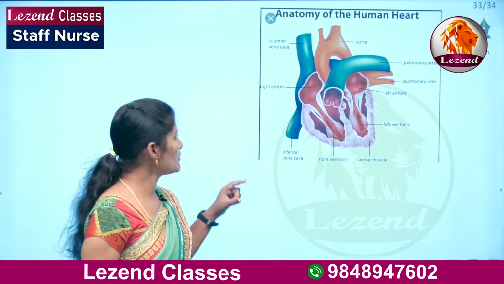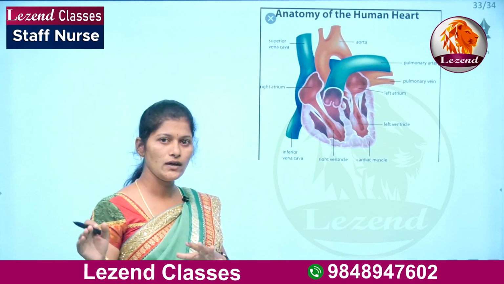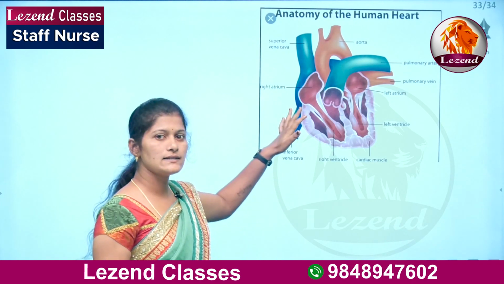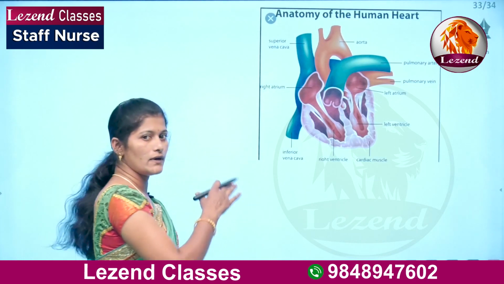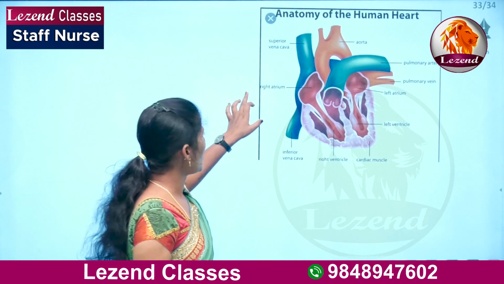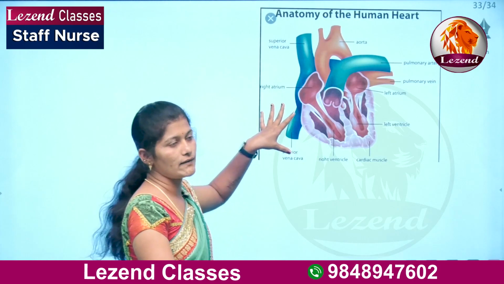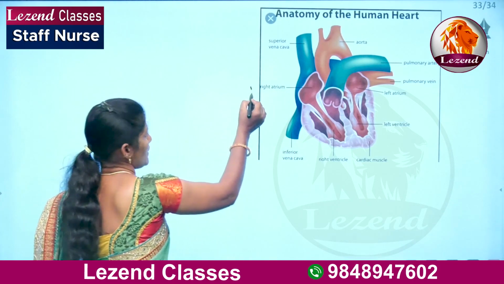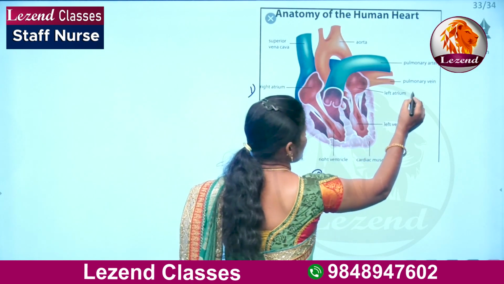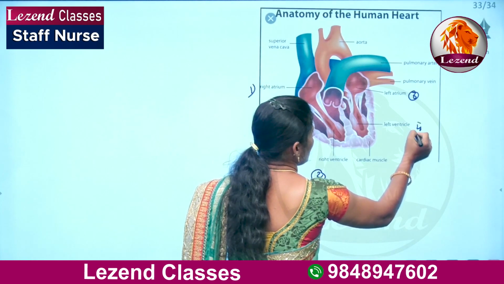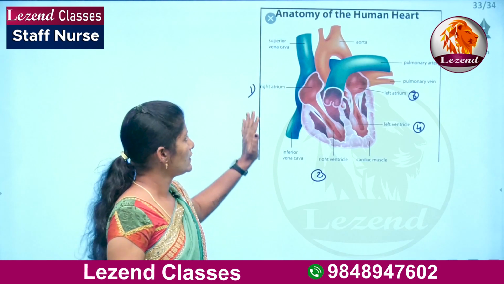The main function of the heart is to flow the blood throughout the body. It will flow the blood to all our body parts. There are 4 major chambers in the heart. What are the 4 chambers? Right atrium, right ventricle, left atrium and left ventricle. These are the 4 major chambers in the heart.